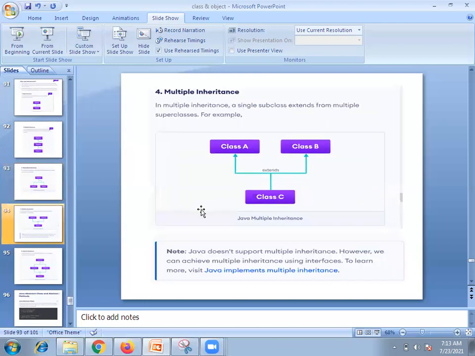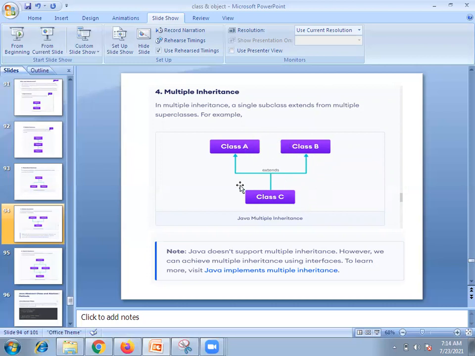Now coming to multiple inheritance. A single subclass will extend from multiple superclasses. Is this possible? One child can have two parents? So is that possible?